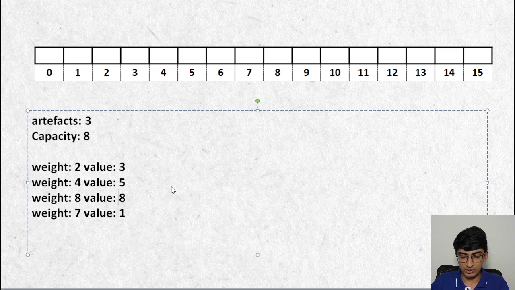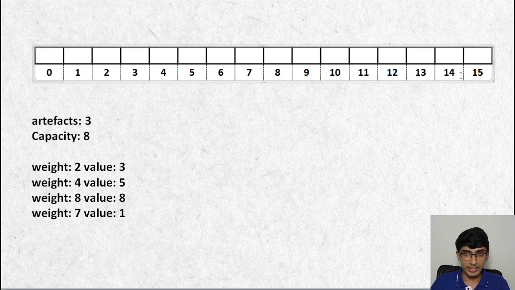Let's say this one is, for example, let it be 8 only, right? So what we are saying is capacity is 8. That means we could just take 2 plus 4, or we could take 8 in itself, but we can never take something like 4 and 7 because the capacity is 8. So 11 will be greater than 8. We can't take 2 and 8 because it will be 10, greater than 8, and so on, right? So this is mentally what we have done, but how do we extrapolate this to a problem?